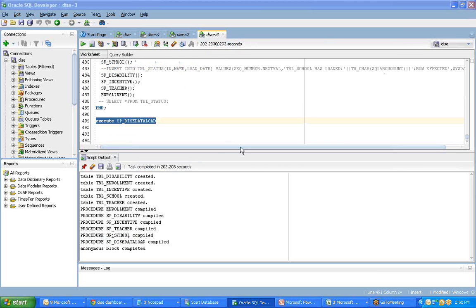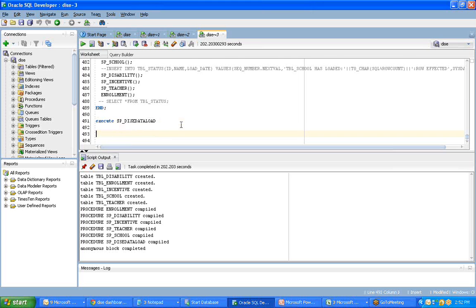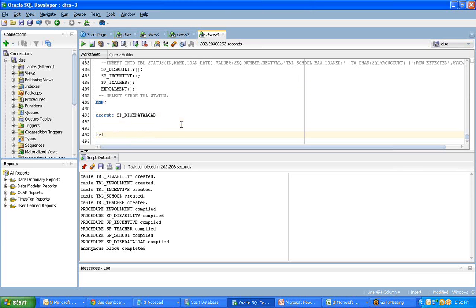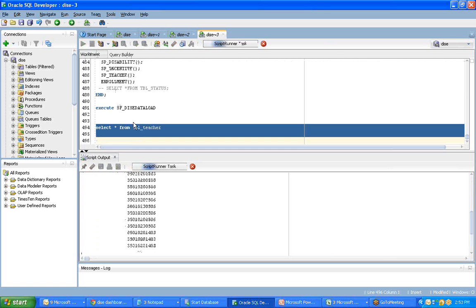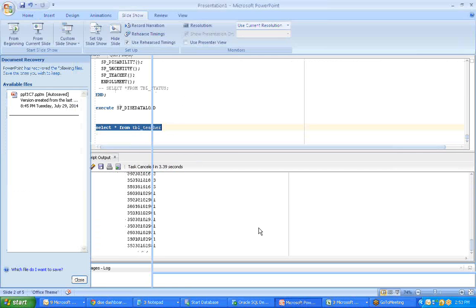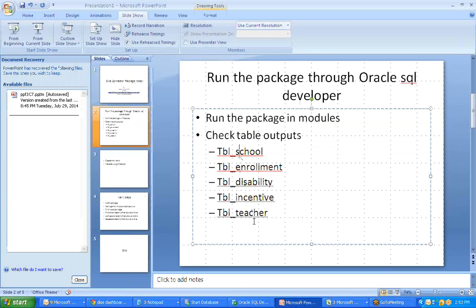So now you see that the entire block has been completed. So just do a select star from tbl underscore teacher. You can check each one of these tables. Execute. There we go. So all the data has been loaded. Basically these are the 4 tables to be loaded, so you can check.